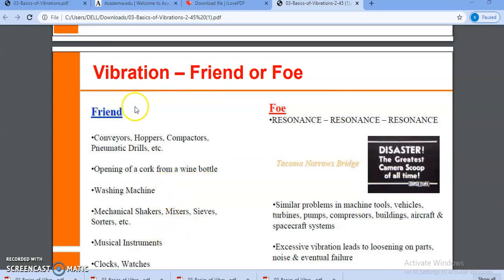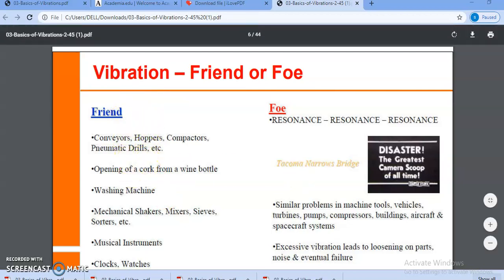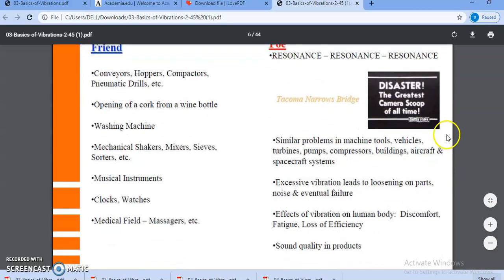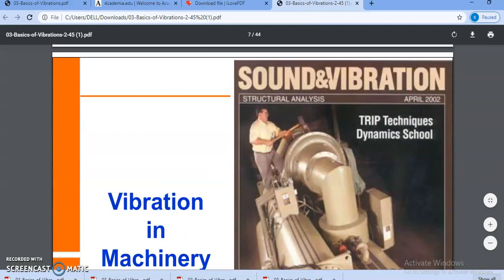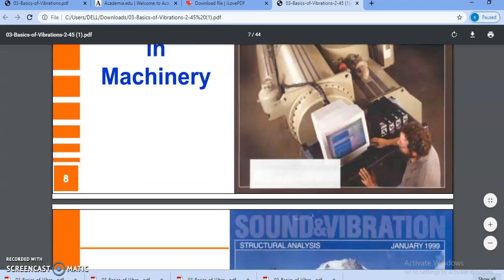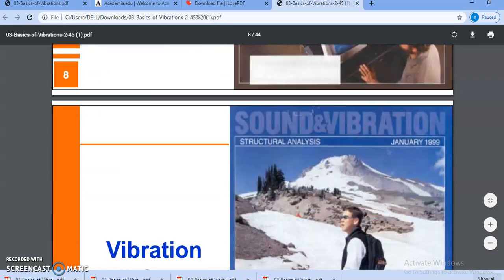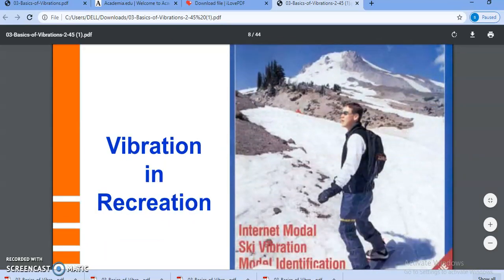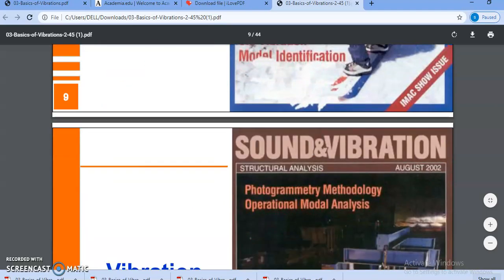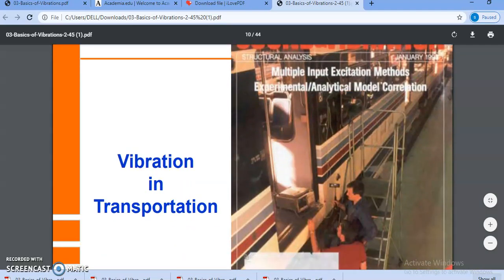In this left column are the applications where vibration is desirable. In this right-hand column are the applications where it is not desirable. So in machinery also it is undesirable.